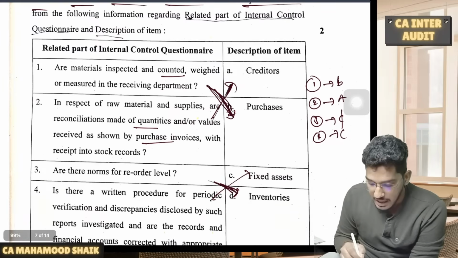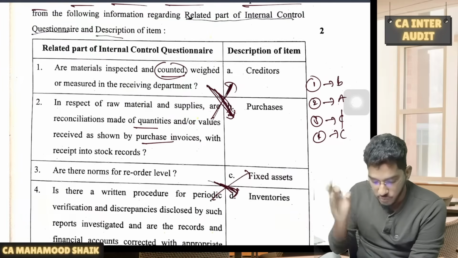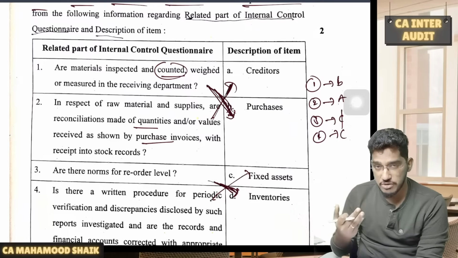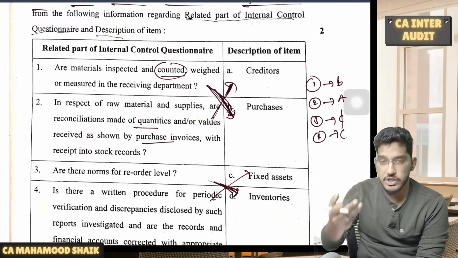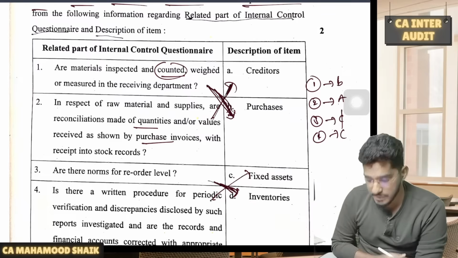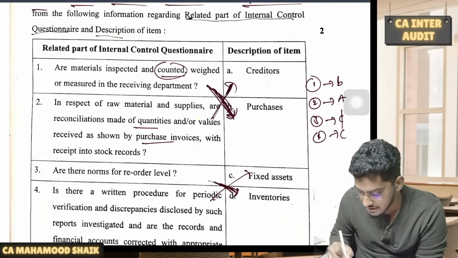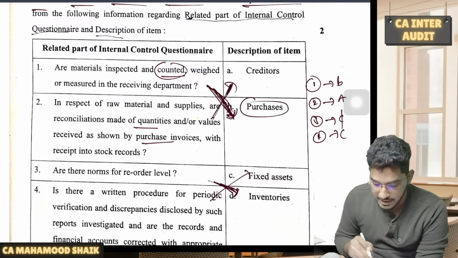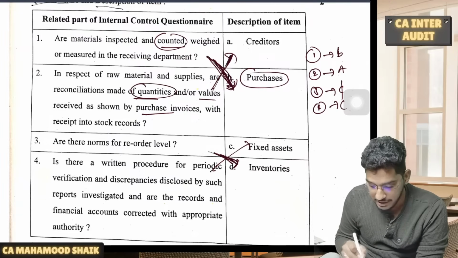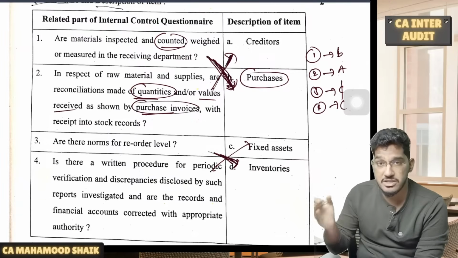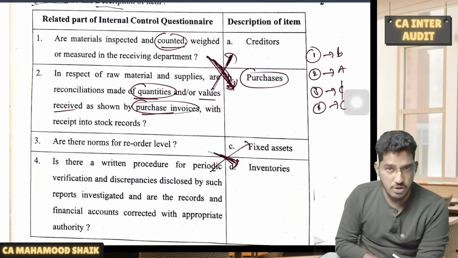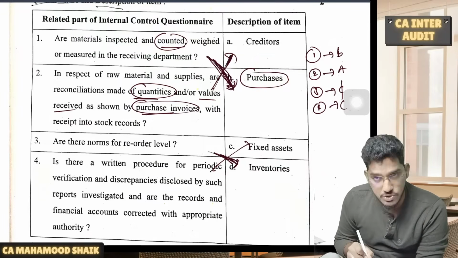So if you see here, are material inspected and counted, weighed or measured in the receiving department after you have made the purchase, before you confirm the purchase, whether that quantity whatever you have ordered, whether the quality whatever you have ordered for, whether the same quality and quantity has been received or not. This question you have to ask. This is the area related to purchases. In respect of raw material and supplies, are reconciliation made of quantities and or values received as shown by purchase invoices, whatever amount which has been shown in the purchase invoice, whether the same thing has been charged or not, with receipt into stock records.